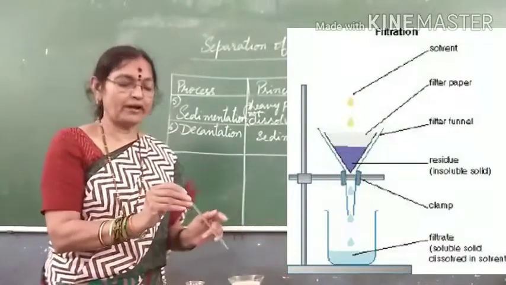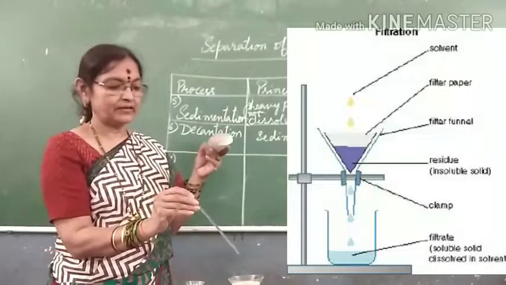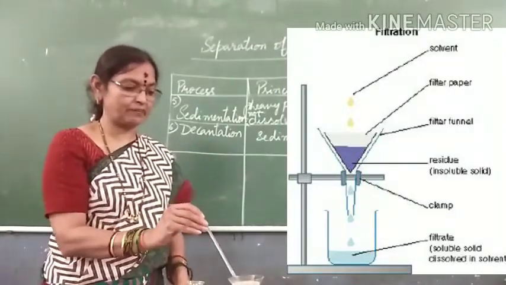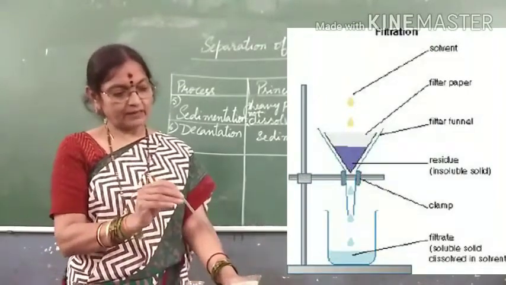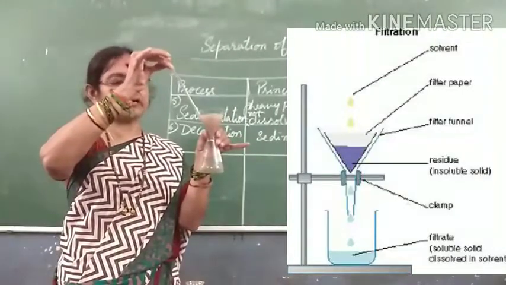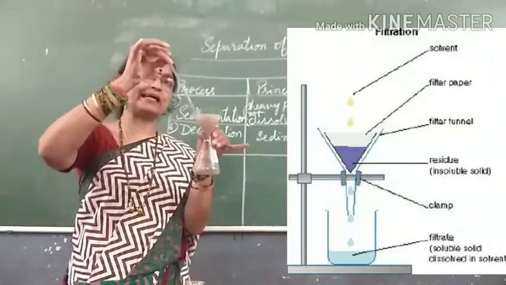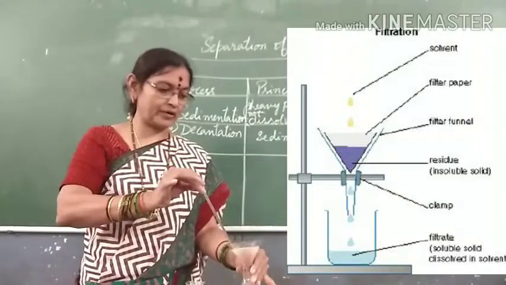And how to fold? First fold the filter paper to half, then another half, then you will be getting a cone shape. Three sides of the paper in one place and one side in another place. Then you have to put this glass rod just touching it, don't make a hole in the filter paper, and through the glass rod you have to slowly pour the decanted muddy water.